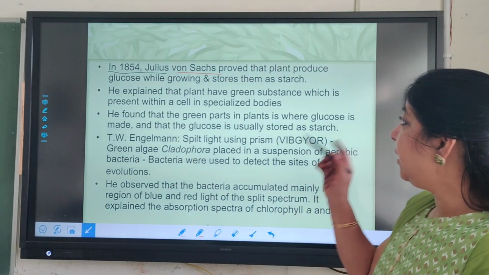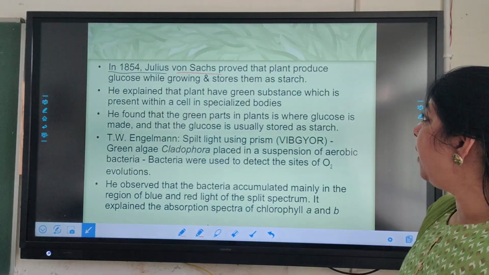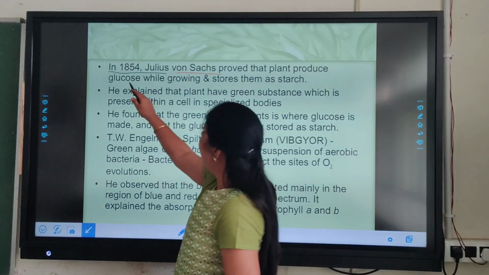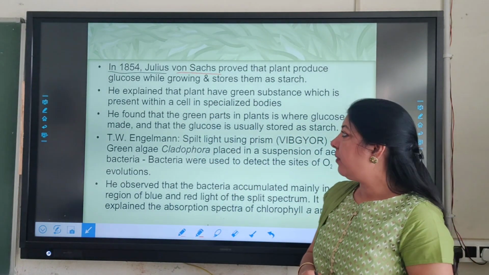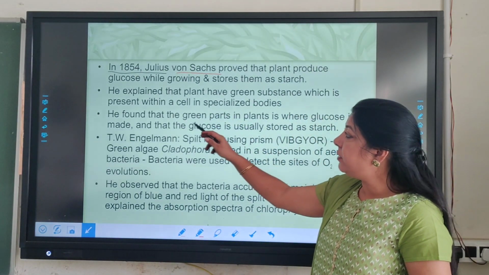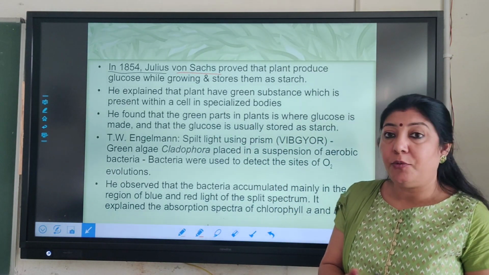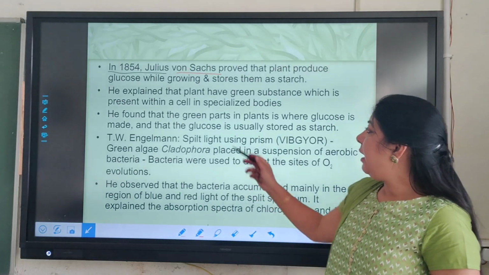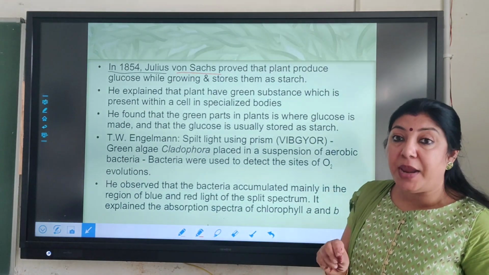So next was in 1854, Julius von Sachs. He performed an experiment. He proved that plants produce glucose while growing and store it as starch. He explained that plants have green substances present within a cell, in specialized bodies. Today we know these bodies are nothing but chloroplasts.